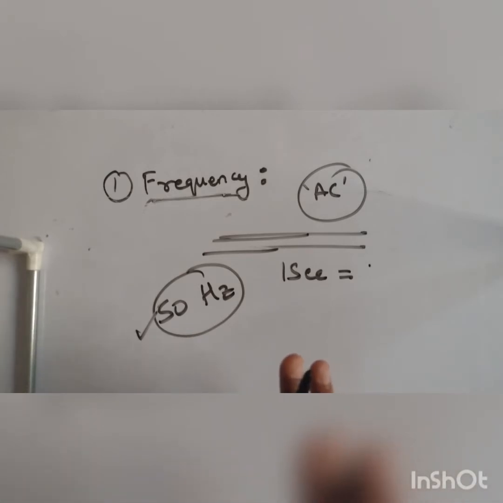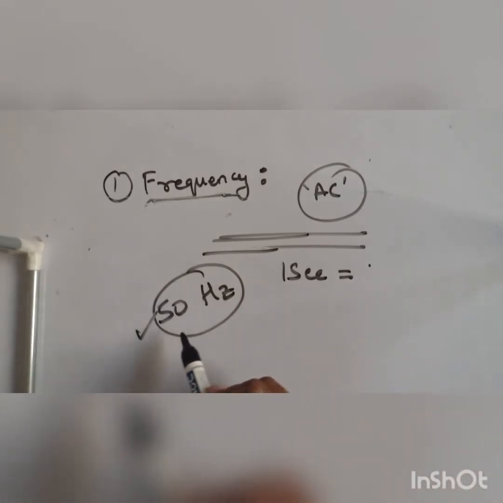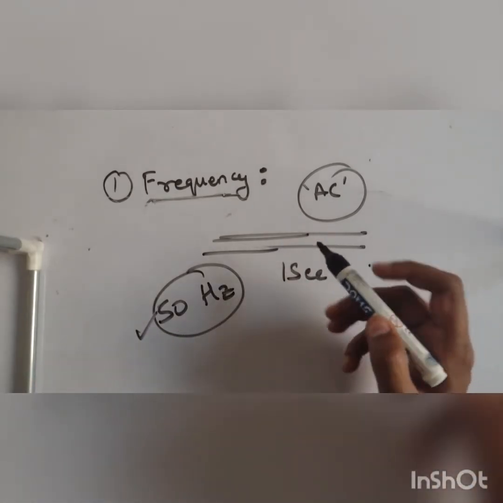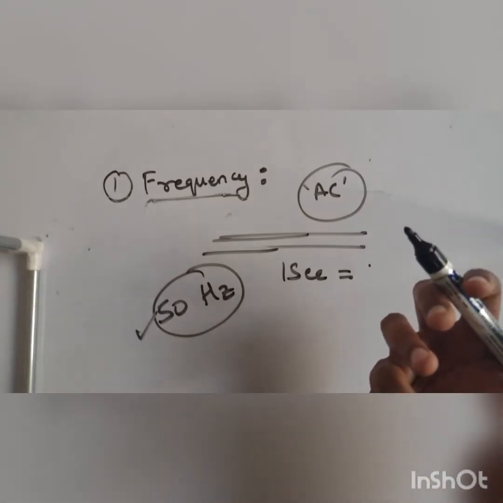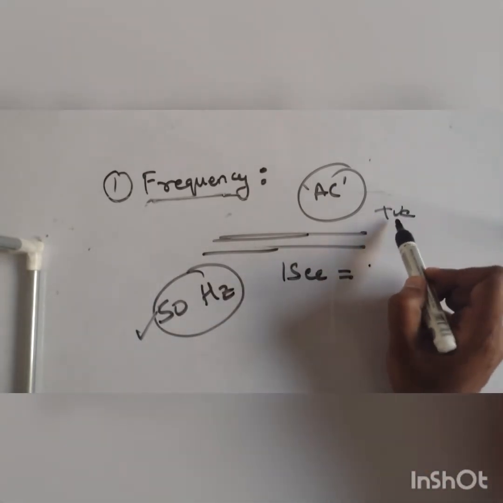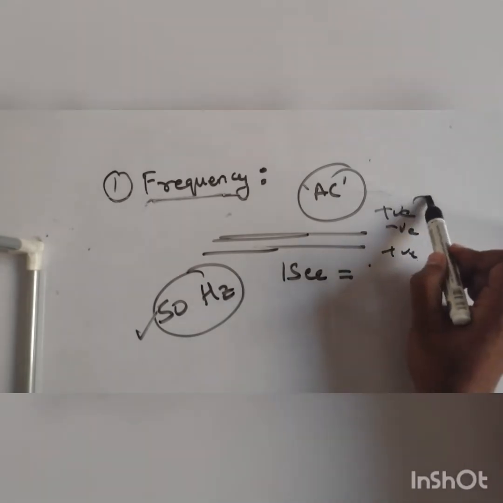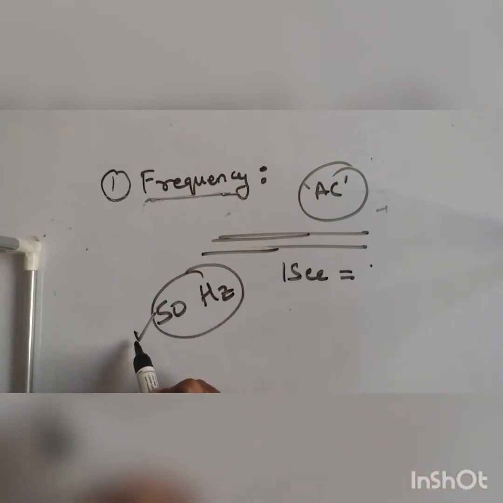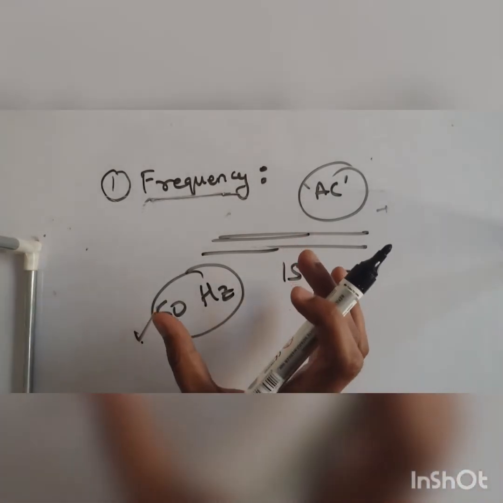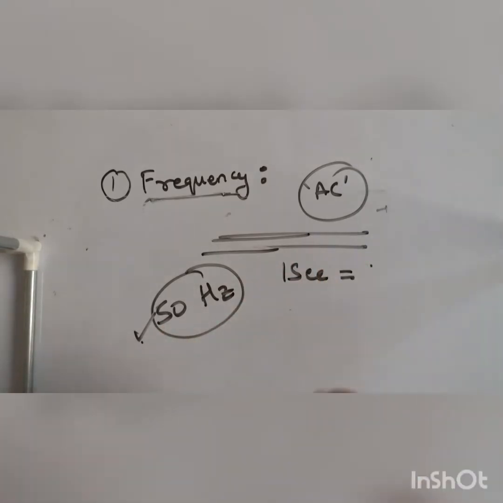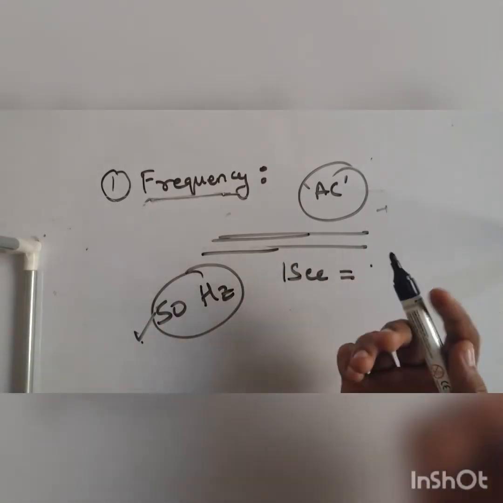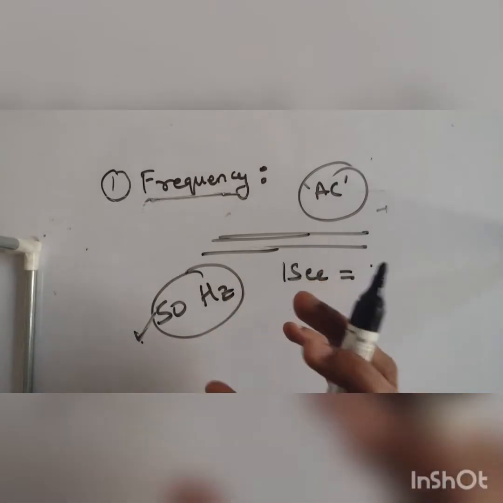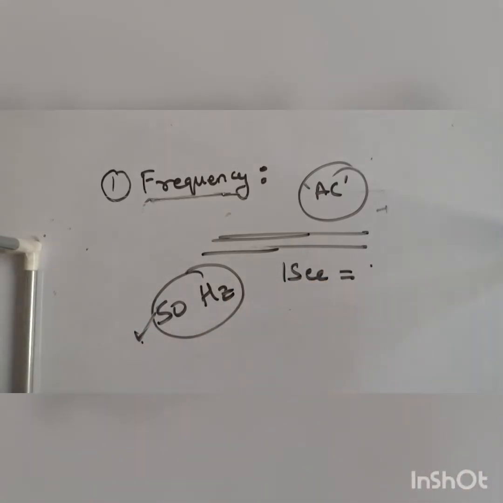Now, are you getting this concept of frequency? So this is how frequency is measured. Okay. What is this 50 hertz trying to say? This 50 hertz is trying to say that the current, which has polarity say positive, will change to negative, again positive, then again negative. See, this is a cyclic process, and this cyclic process will repeat itself how many times? 50 times. So what is frequency? Frequency is nothing but the number of repetitions in 1 second. So how many times will the current repeat itself? 50 times. Positive to negative and negative to positive. Are you following it? Okay.